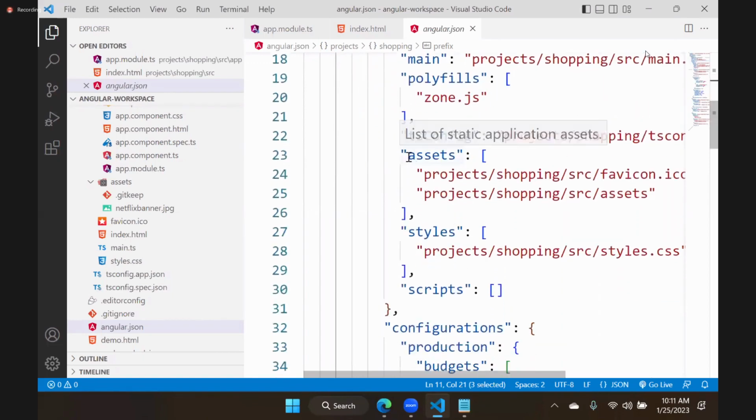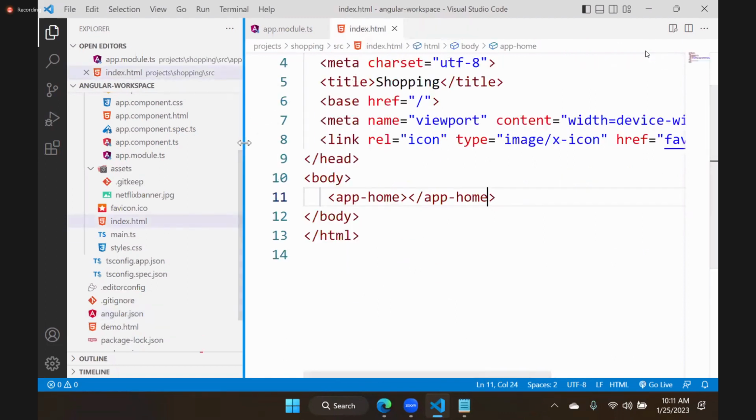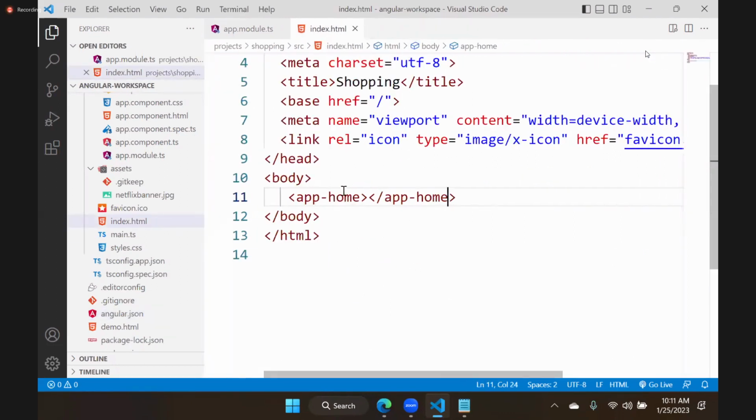So here we can put assets. You can see assets. Assets are present in which location? Projects, in projects shopping, in shopping src, in src assets. Right? You can change the path, your wish. That means if anybody asks, okay, you learned that you have to keep it in assets, can I change that location? Yes, you can change. But for that, we need to customize the path.